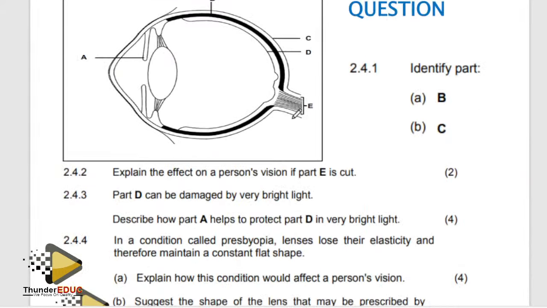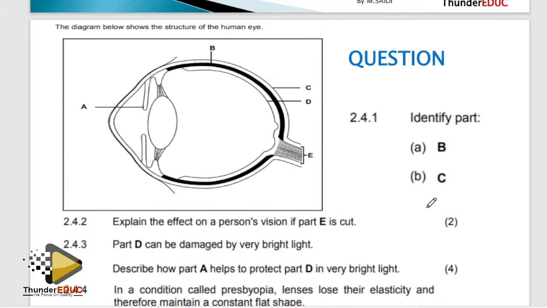You're going to kill it. Maybe the diagram here. Which part is the yellow spot? The yellow spot is the part where the sharpest image is formed. Now I'm talking about the questions. Why do we have the sharpest image? Because we have the highest concentration of photoreceptors, that is, the rods and the cones.